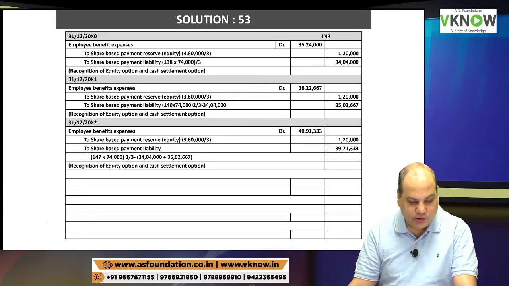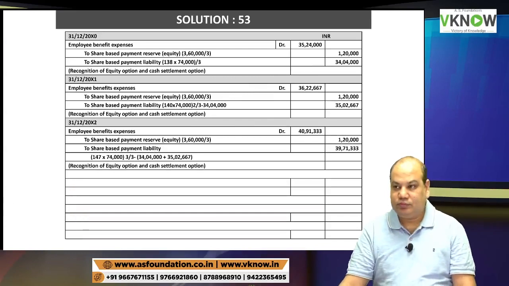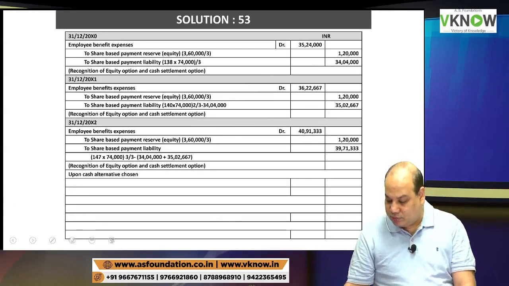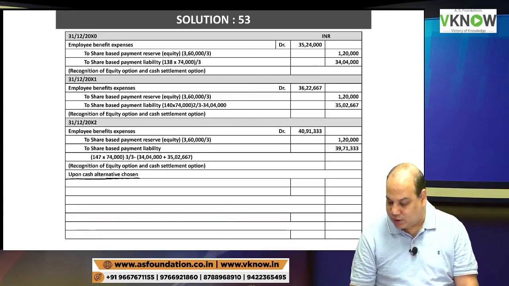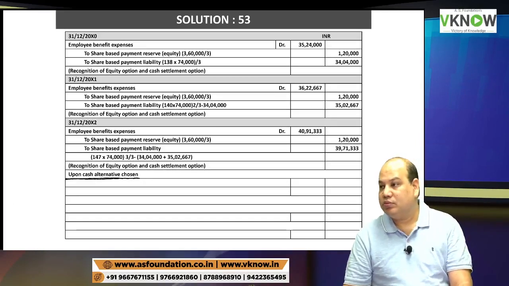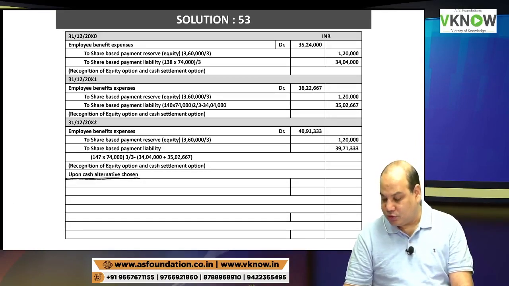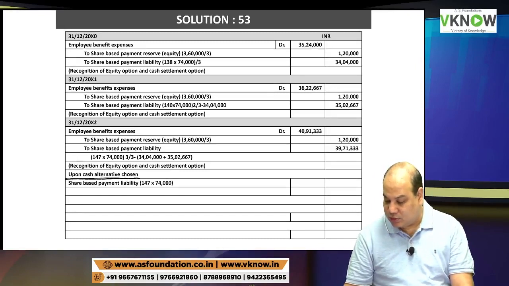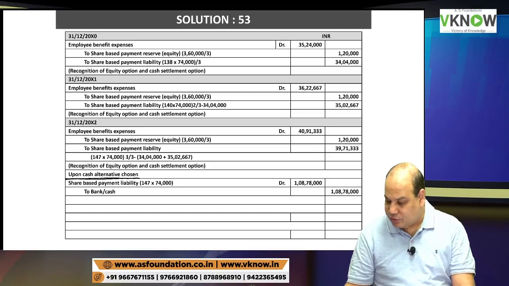Now this question is silent as to what happened. So we will write here our assumption upon cash alternative chosen. Upon cash alternative chosen, I will write SBP liability account debit to bank. So you can do the calculation in two ways.